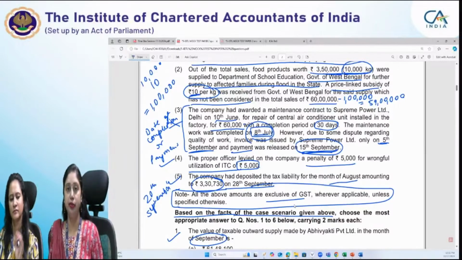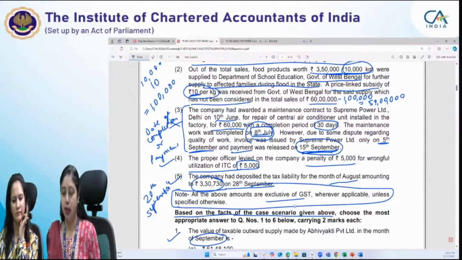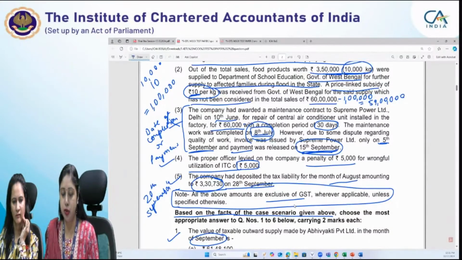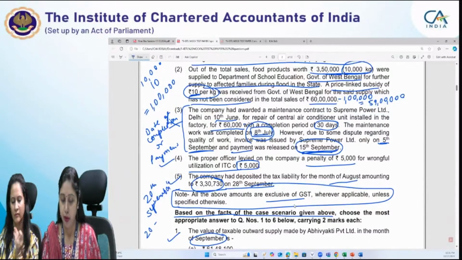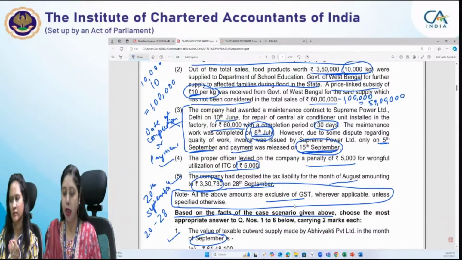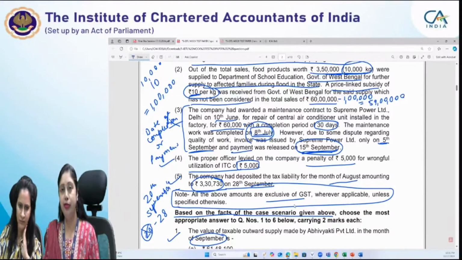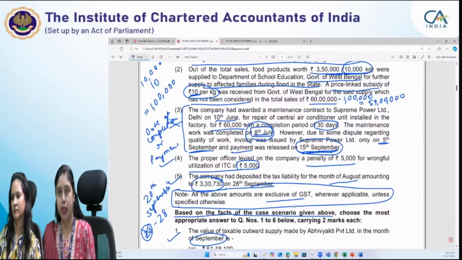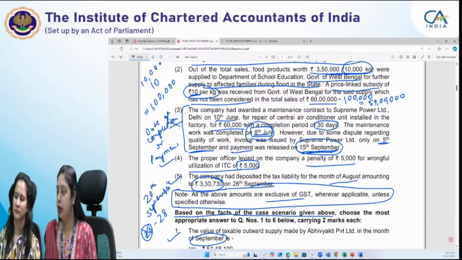So there is a default of 8 days. We'll exclude the date of cause of action, that is 20th September, and from 21st we'll be counting the days. From 21 to 28, there are 8 days for which the default has been there.